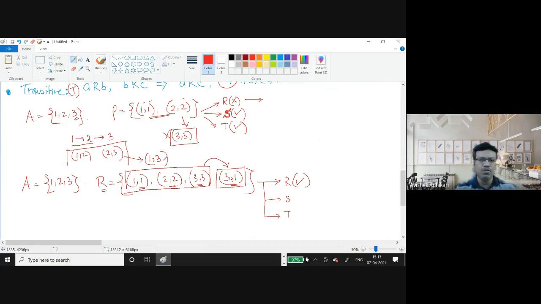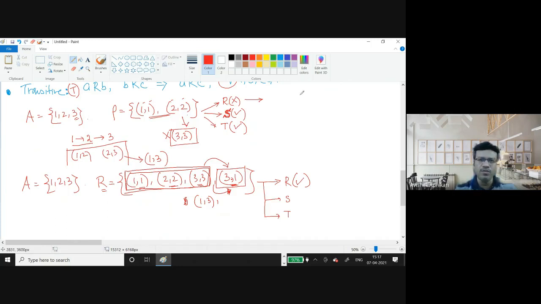That means to have the reflexive property, it is sufficient to have this, and you do not worry about what is there extra. This is the only part the definition wants, nothing else. So if you add anything over this, for example 1, 3, it still remains reflexive because this part is already there.